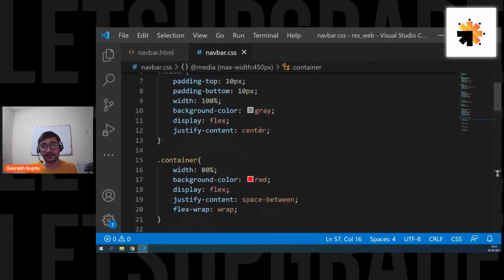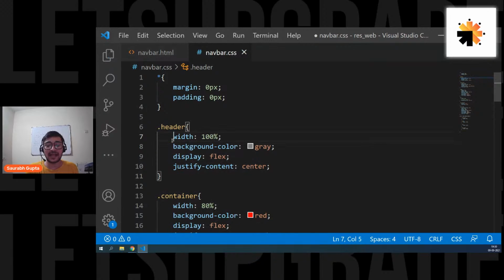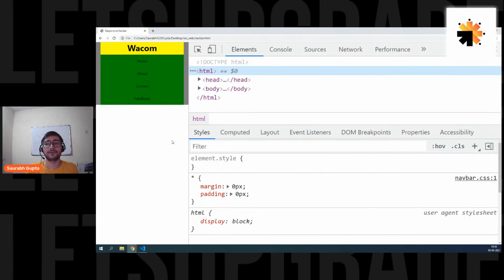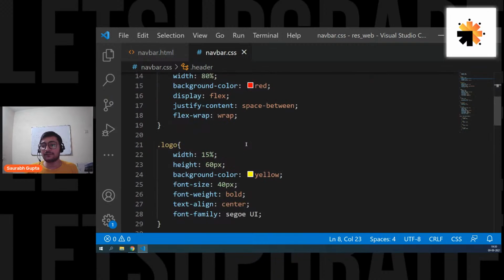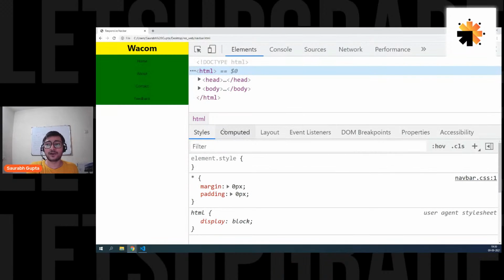And now if you want, you can remove the padding that we were using from the start. Actually, we don't need it. So let's remove the padding so that we don't have that extra gap on the top and bottom. And if you want, again, you can select the container. For mobile phones, I want you to take the full width. So here we go, no gray gaps.